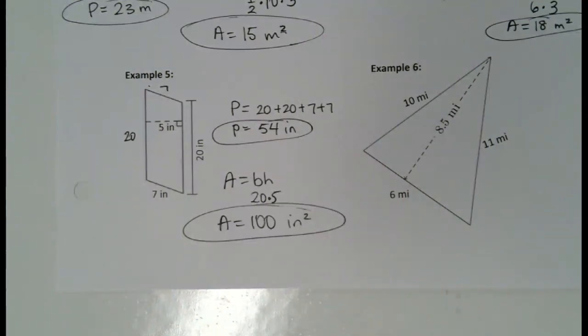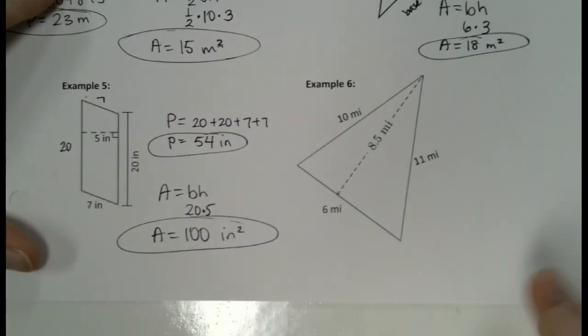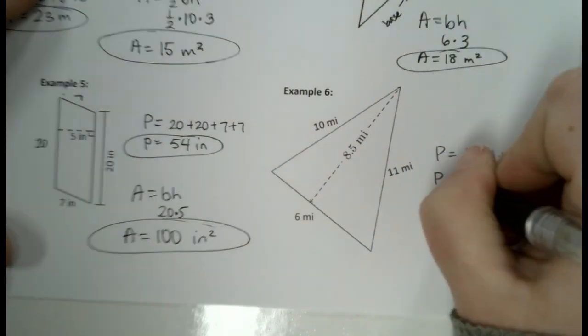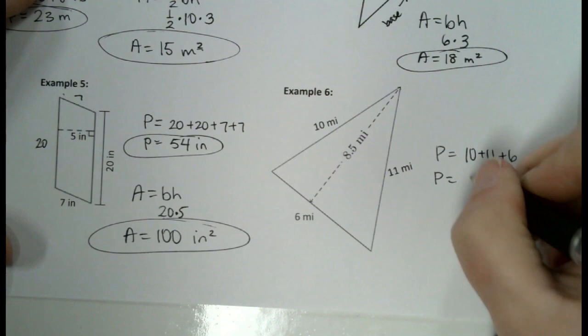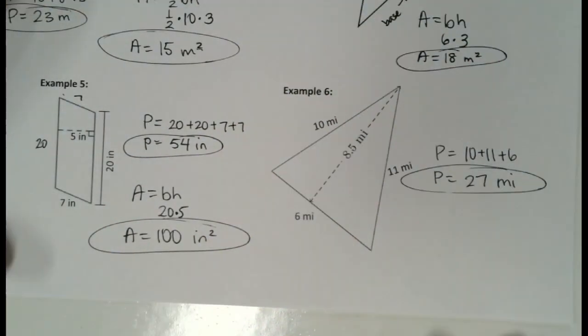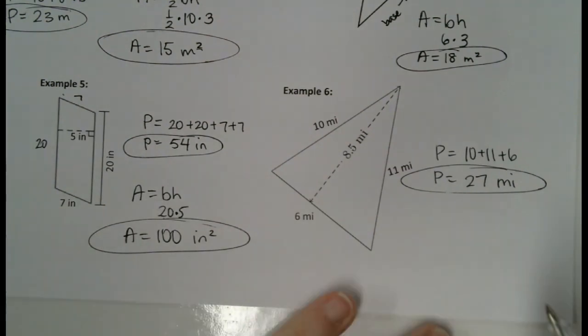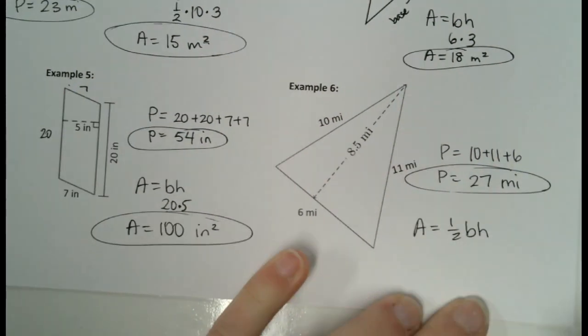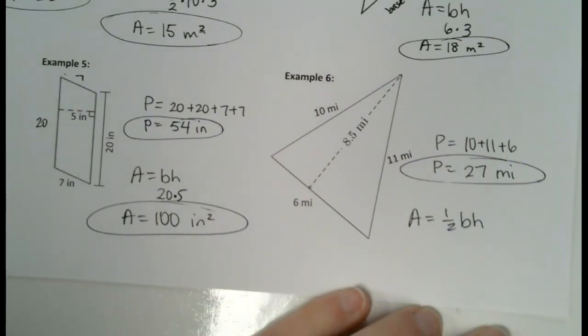Okay, example 6. Perimeter. We're going to add up 10, 11, and 6 to get 27, and that's miles. It's a huge triangle. Okay, for my area, first thing is my formula, 1/2 base times height. This one should be pretty obvious.